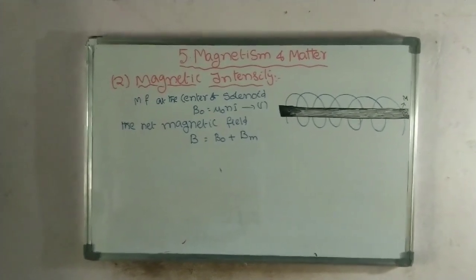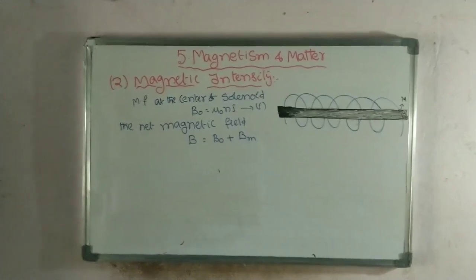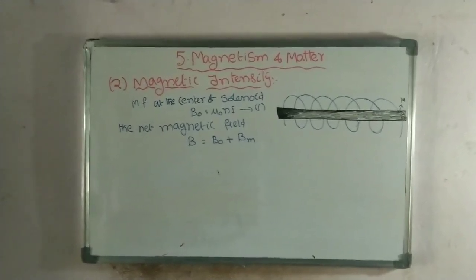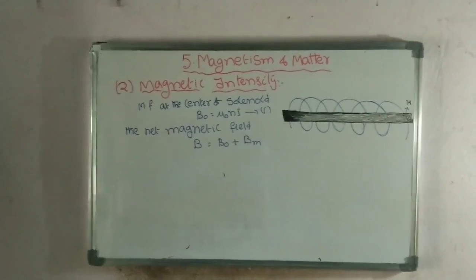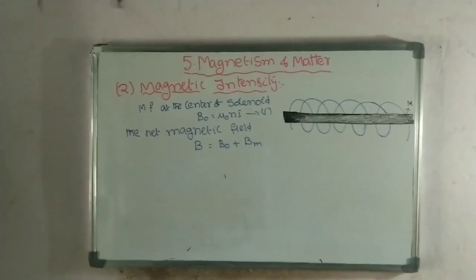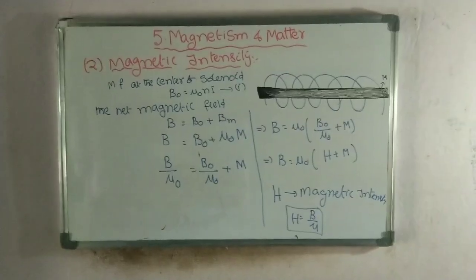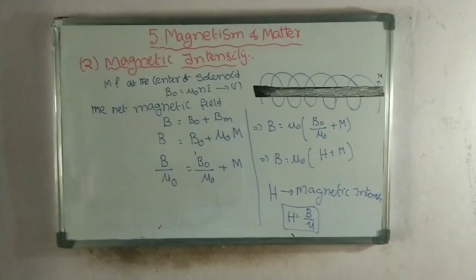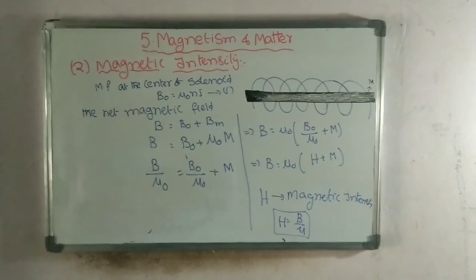The net magnetic field B is equal to the solenoid field B naught plus the field due to the magnetization of the material, B is equal to B naught plus Bm, where Bm is equal to mu naught into M.